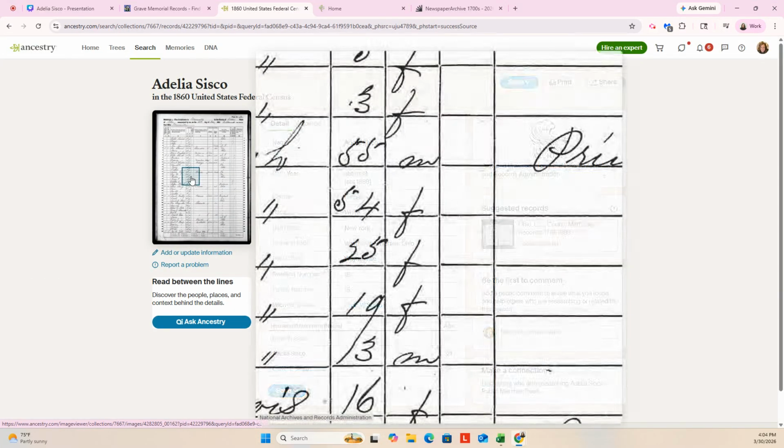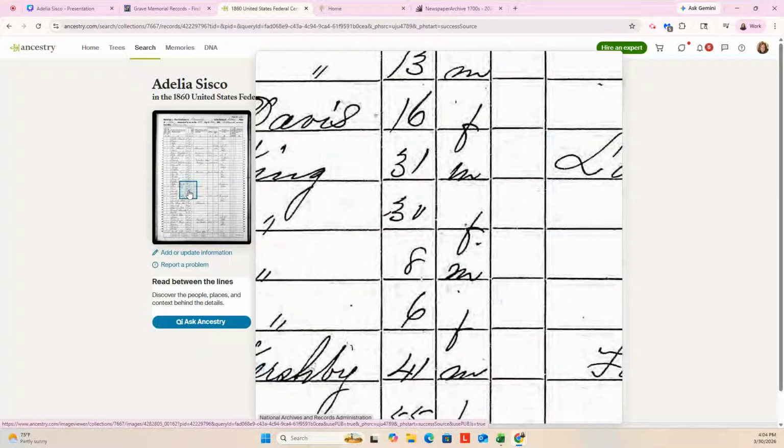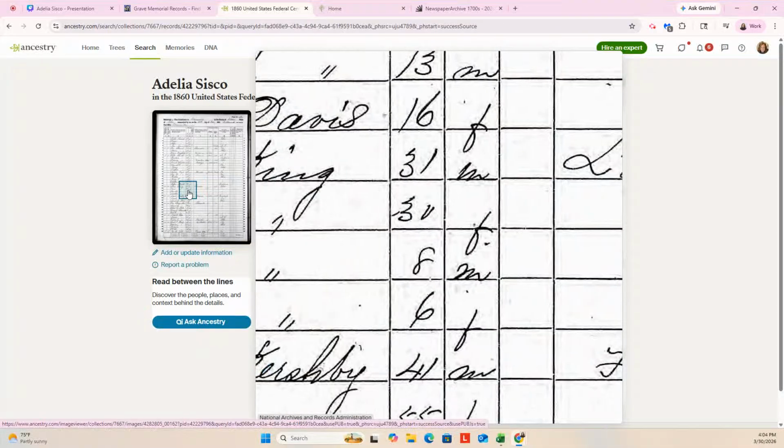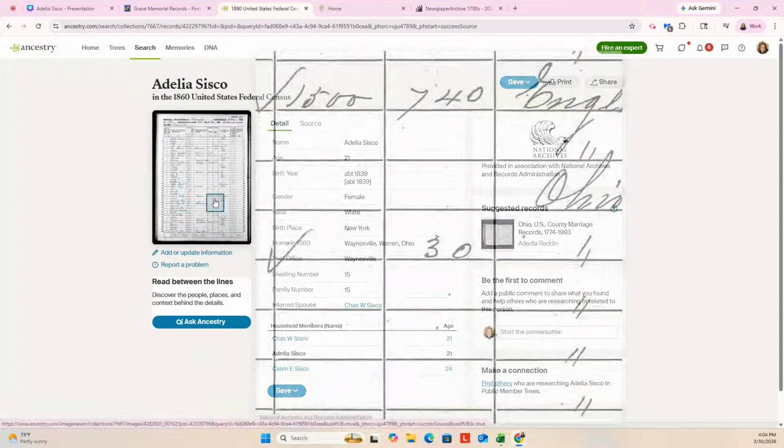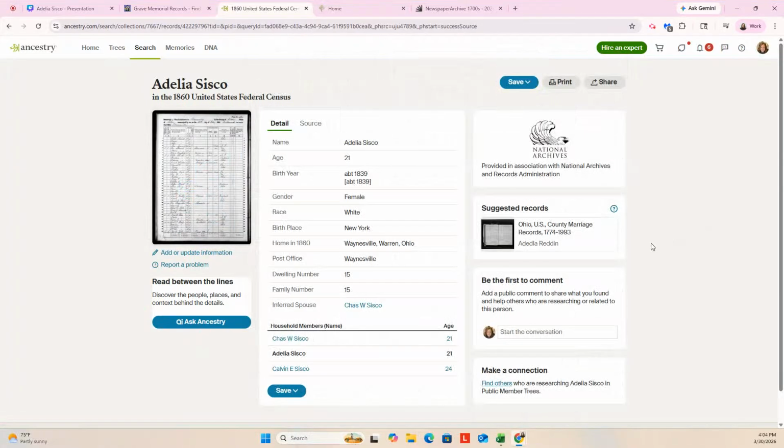A lot of times people were traveling and migrating from the east through Ohio to Indiana. So it said she was born about 1839, which is what she was on the gravestone. It says her birthplace was New York, Waynesville, Warren, Ohio.